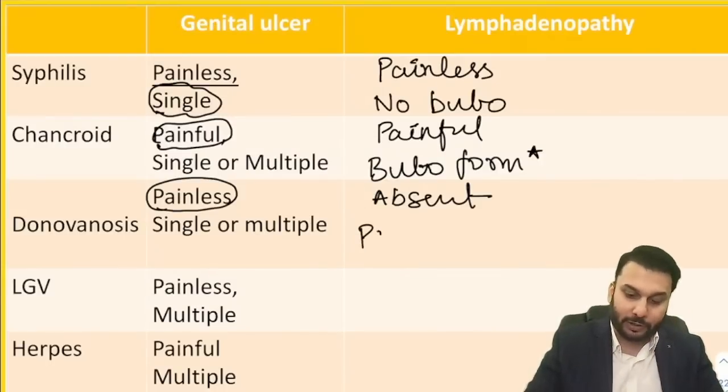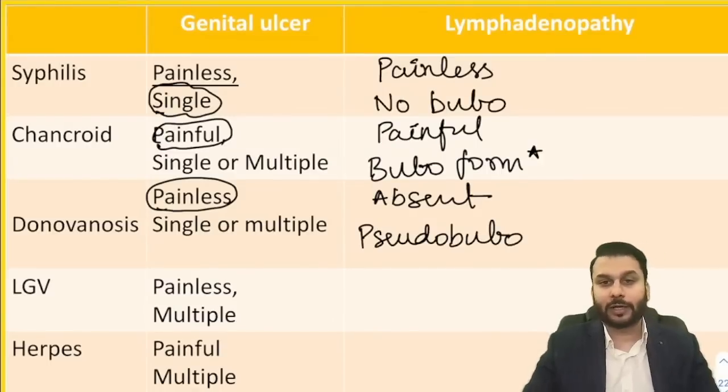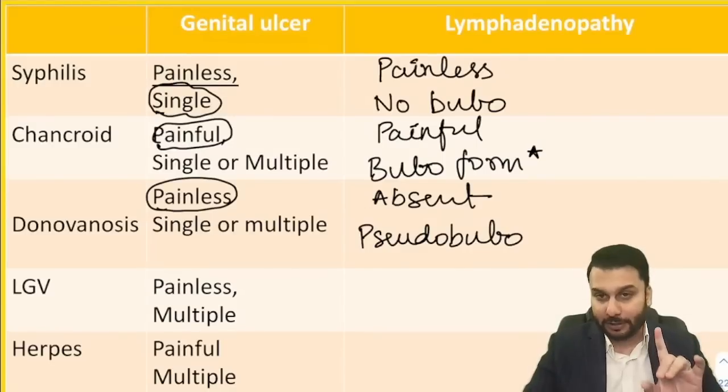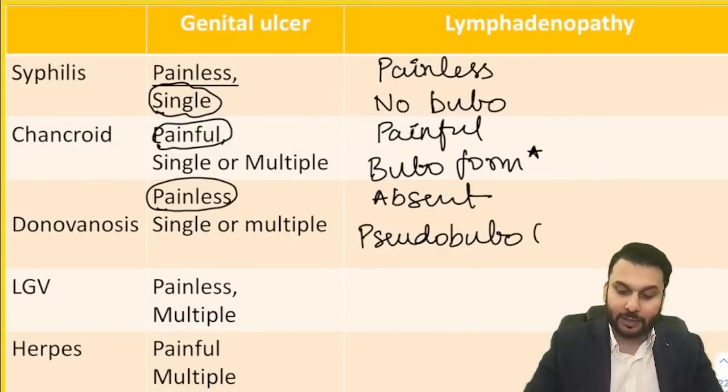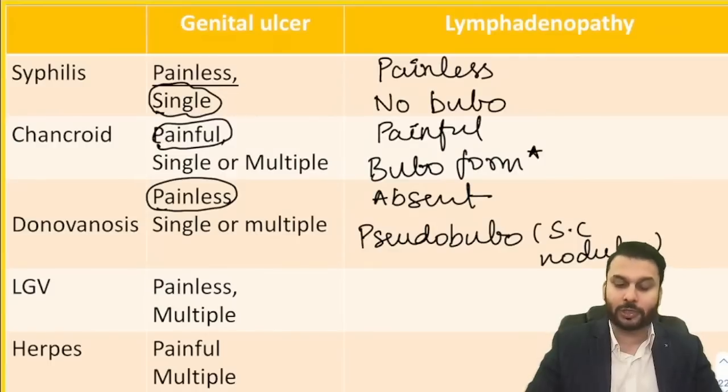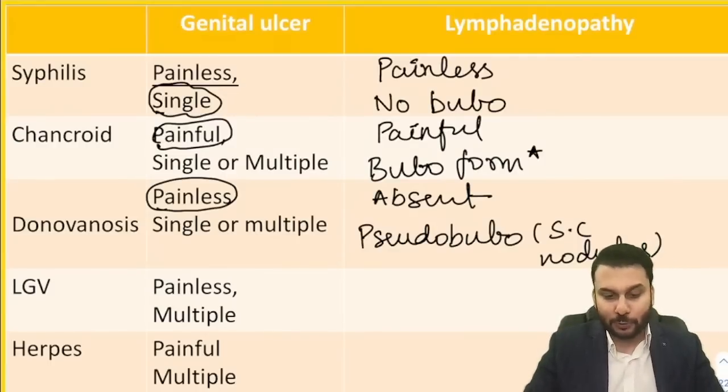That's why we call it a pseudobubo, right? Pseudobubo. Why is this name given over here? It's not lymph node swelling. It's not a true bubo. It is basically subcutaneous nodules. It's subcutaneous nodules that are swelling up. That's why they make it look like a bubo, right? So that is the word.